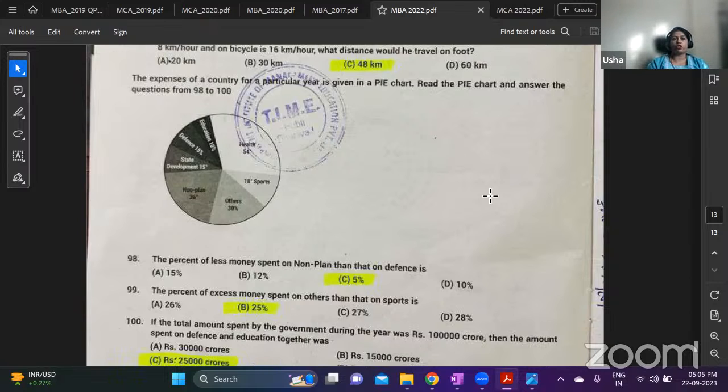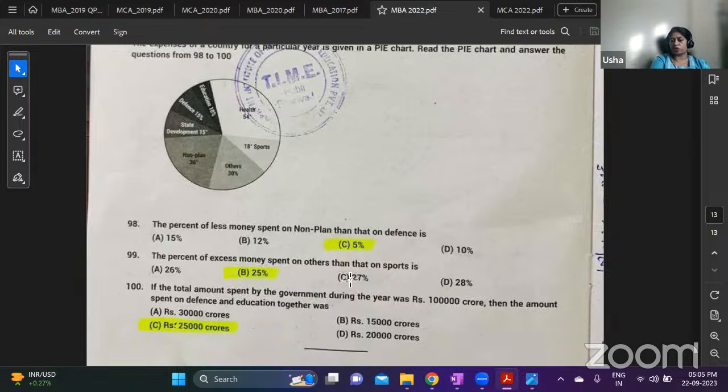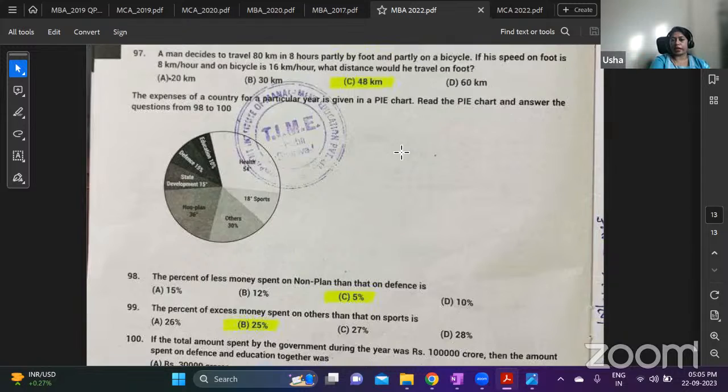Okay, once you know averages, percentages, and profit and loss, just by these three topics, you can answer 15 to 20 questions. 4 to 5 questions under data interpretation. And see here, you have two sets. One set was tabular data, and this is a pie chart. Here also, it is based on percentages only. Okay, so you're getting 10 marks from this data interpretation itself.